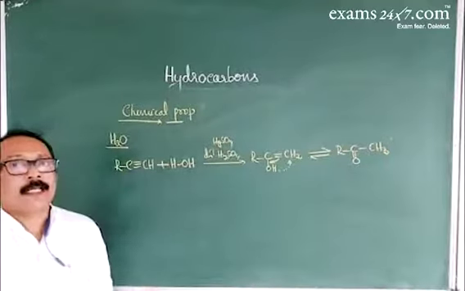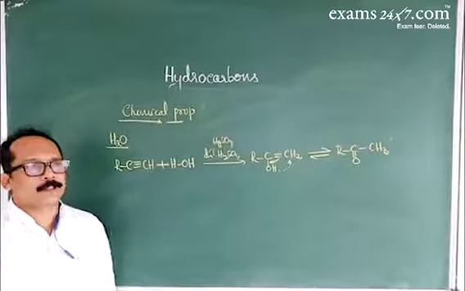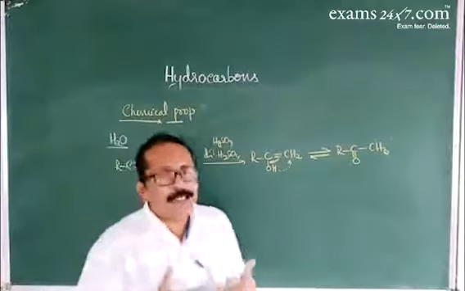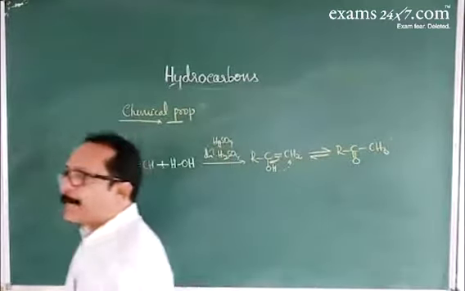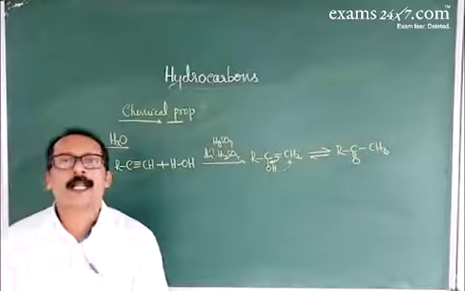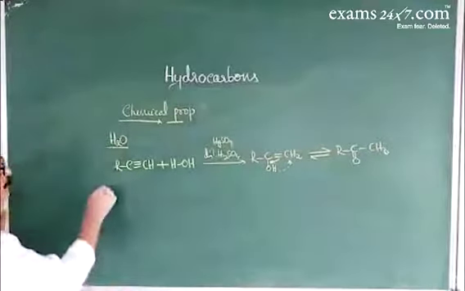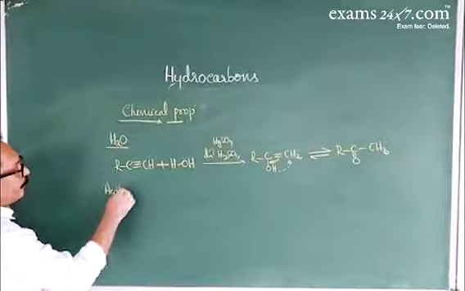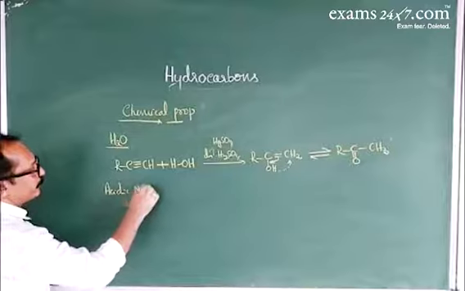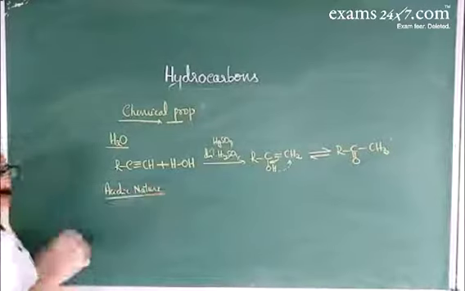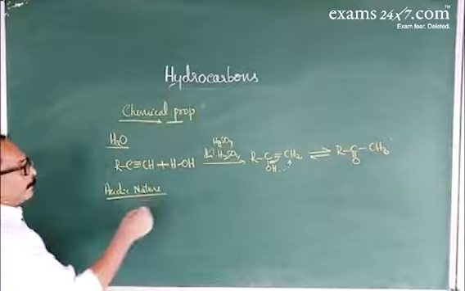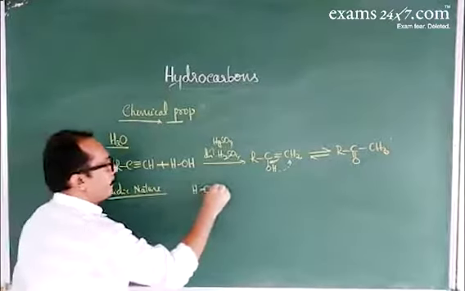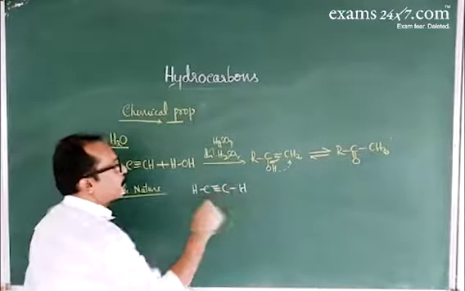Next, about the acidic nature of alkynes. Due to the sp hybridized nature of the carbon atom, alkynes are more acidic when compared with alkenes and alkanes. In ethyne, both hydrogens are acidic.